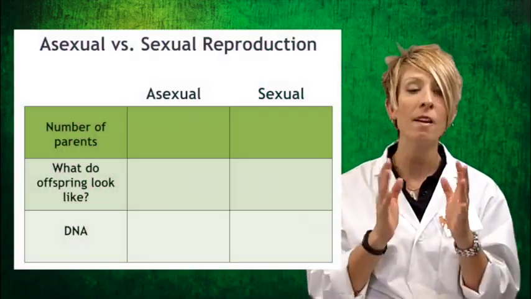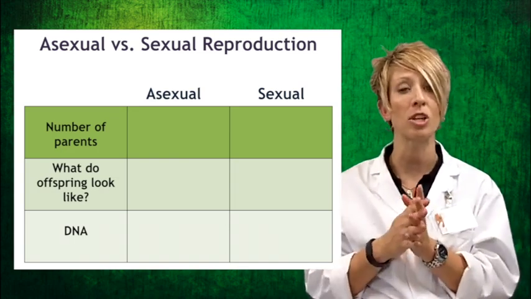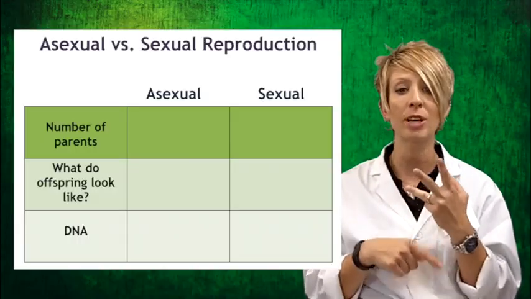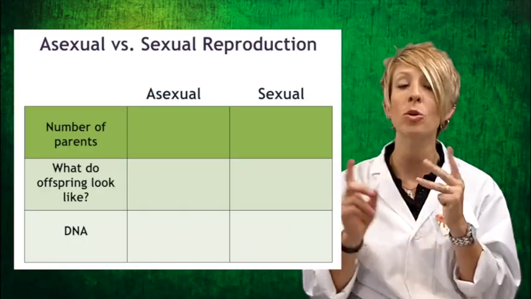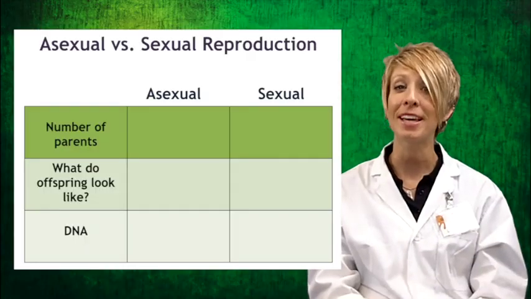Here's what I'd like you to put in your notebook. I'd like you to copy this chart down that you see here, and I'd like you to fill in the boxes for asexual reproduction and sexual reproduction. Make sure you write down how many parents are involved, what the offspring look like, and whether the DNA is identical to the parents or different from the parents. Make sure you put that in your notebook, and I'll see you guys in class.